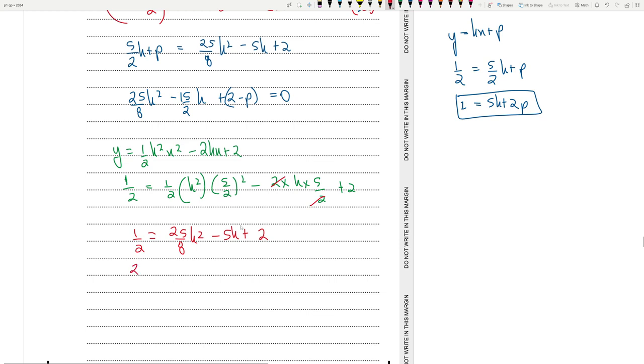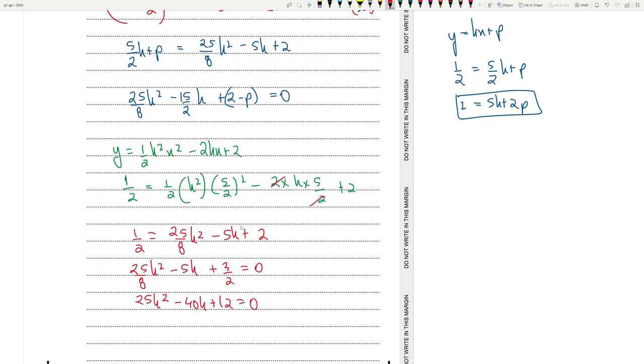You can solve this actually now. Okay, so if you bring everything to the right, 25 by 8 k square minus 5k and 2 minus 0.5 gives you 3 by 2. Multiply everything by 8, so 25k square minus 5 into 8 is 40k, plus 4 times 3 is 12, is equal to 0.